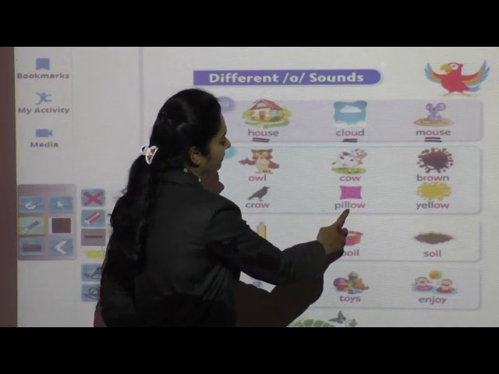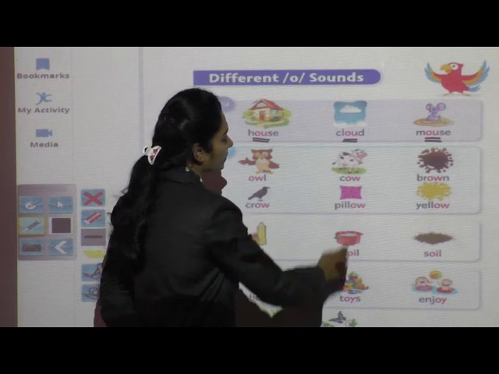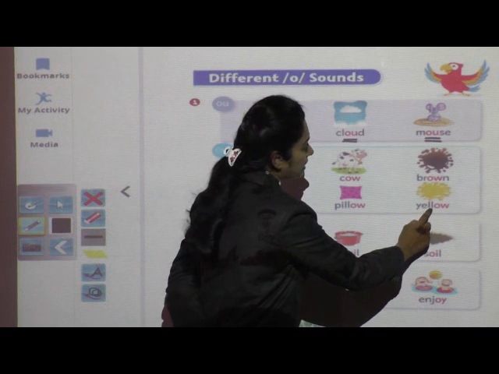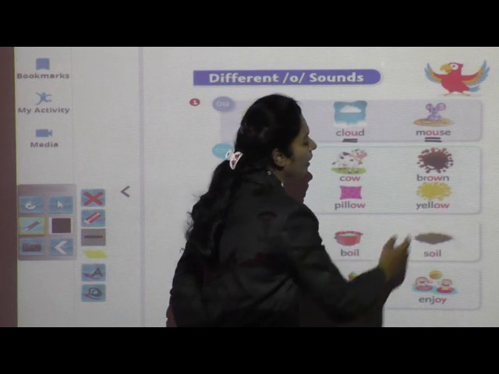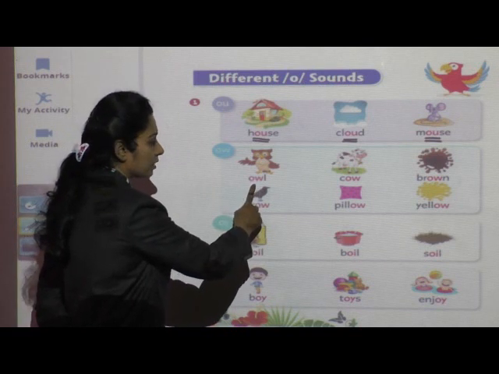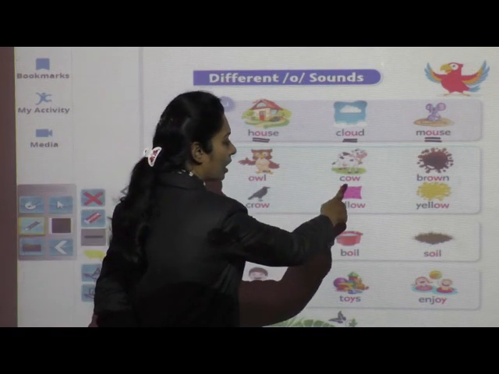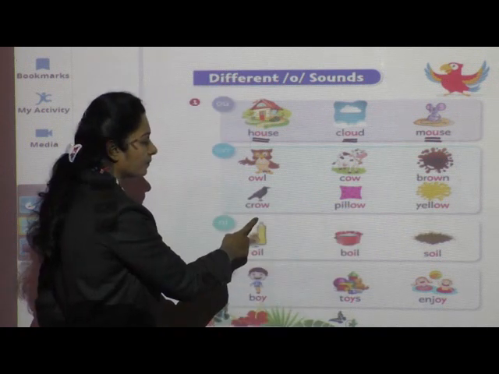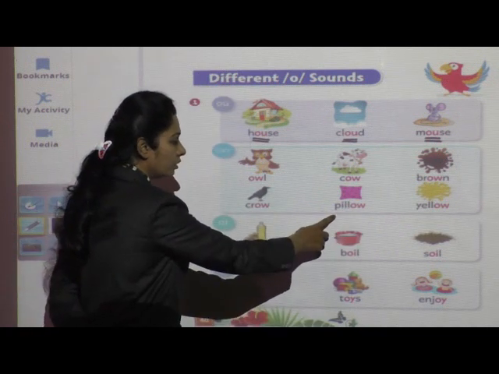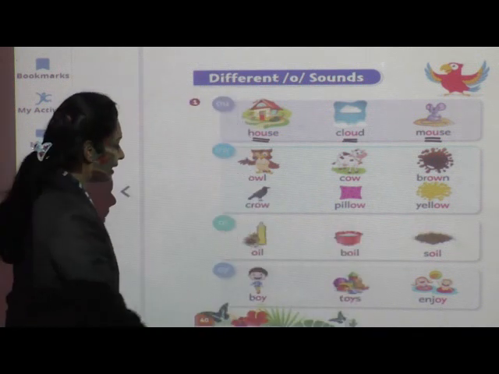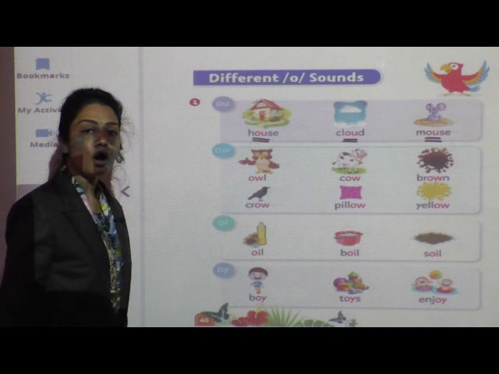Pill, ow, pillow. Yellow, yellow. Owl, cow, brown, crow, pillow, yellow. Yes. Next, OI, oil.